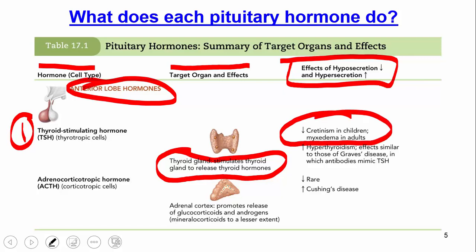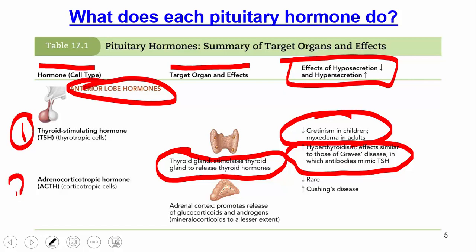If you have too little of those, you get cretinism and myxedema. If you have too much of this hormone being released, it's hyperthyroidism, and that can result in something called Graves' disease. We've seen that in lab, and you're actually going to see that in lecture later on as well, where someone has their eyeballs with that bulging out effect. That's a very classic sign of Graves' disease. They also might have a lot of nervousness or increased heart rate.